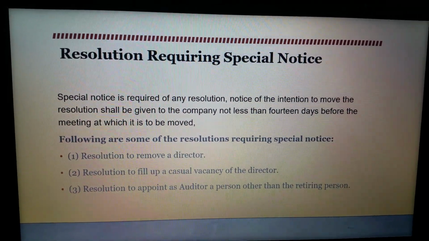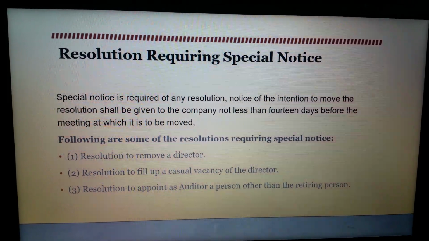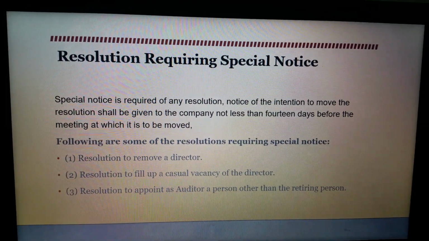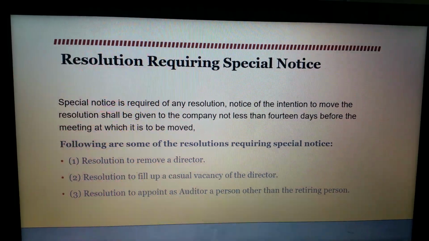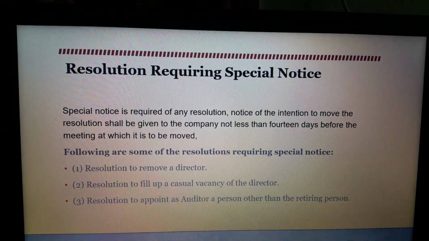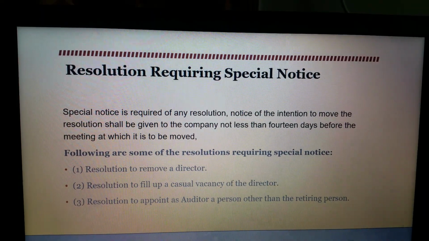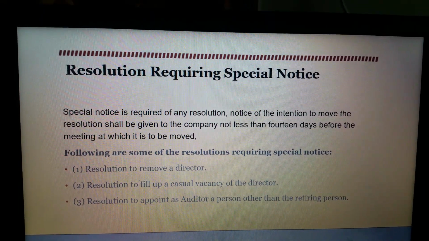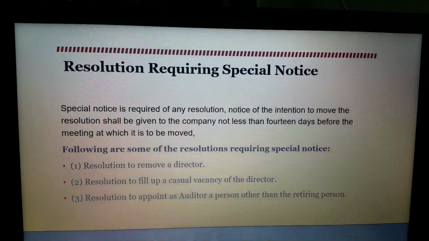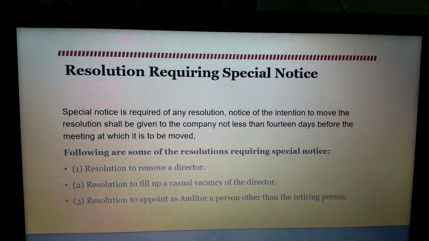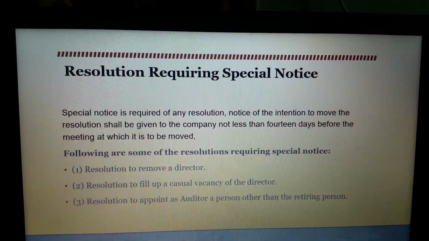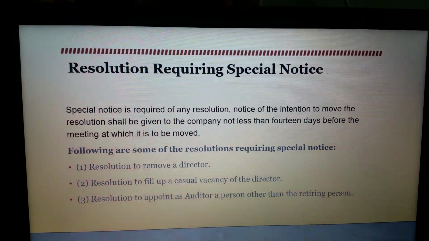Some of the matters which require the passing of a resolution by giving a special notice are resolutions to remove any director and to fill up a casual vacancy of a director. Casual vacancy of a director arises when the directors are retiring after the completion of their term. Further, even resolutions to appoint the new auditors of the company also require the giving of a special notice.